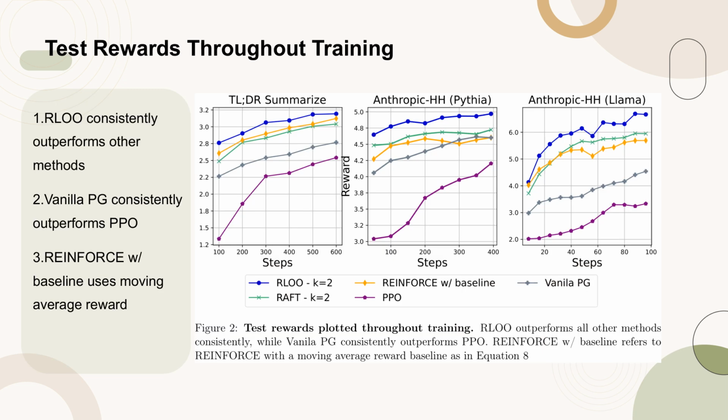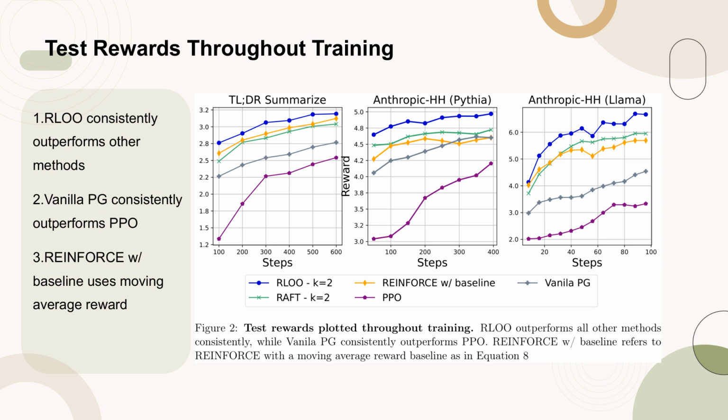Figure 2 illustrates the test rewards across various training stages. Notably, RLOO demonstrates superior performance over all other methods consistently. Conversely, vanilla PG consistently achieves higher test rewards compared to PPO.